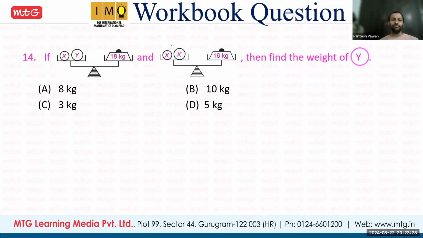Here you see X and X, both is X. Okay. So that is 16 kg. So X will be 16 by 2. So that is 8. 2x is 16. So 1x will be 8 kg. So 1 here X is 8 kg. And total weight is 18. So definitely Y will be 10 kg. Okay. So option B is correct.